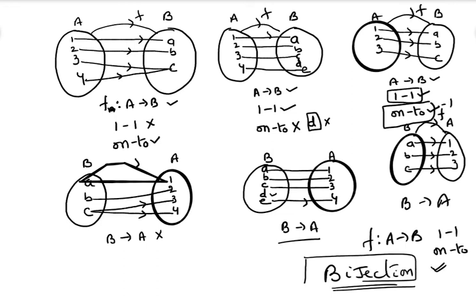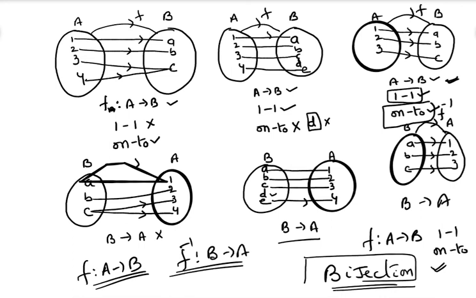Only if the function is a bijection is the inverse possible from B to A. So that is the meaning of the inverse of a function. Bijection means it must be 1-1 and at the same time onto.